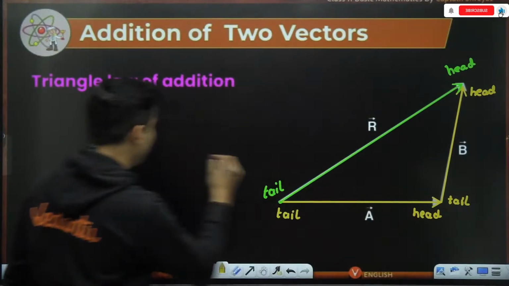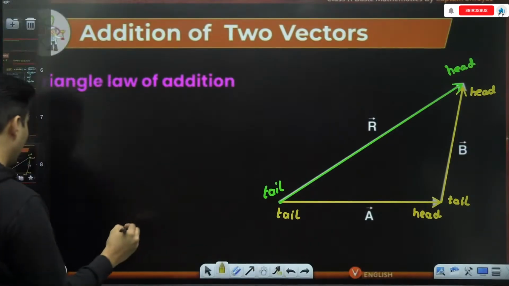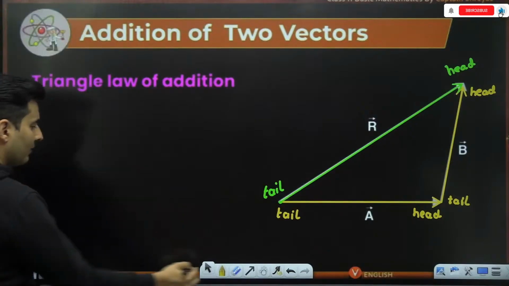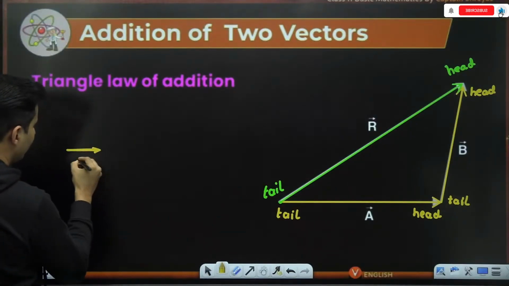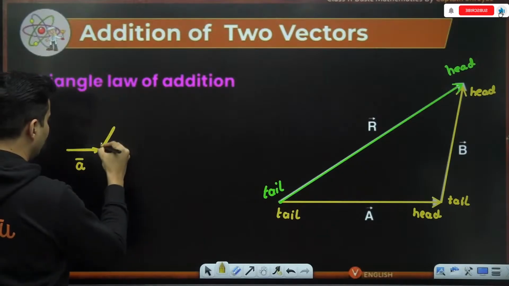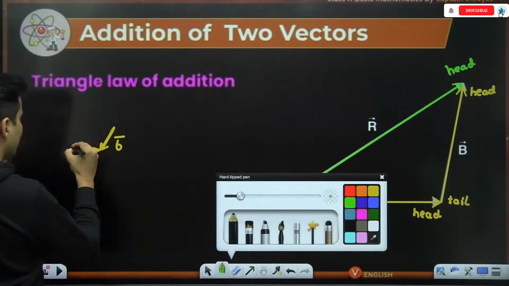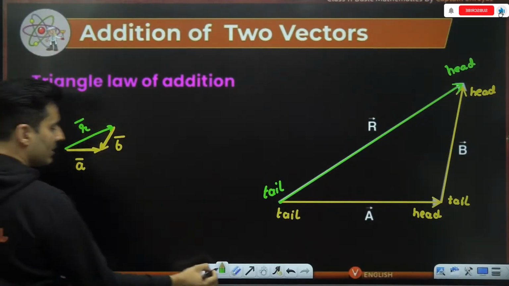Please do not add by triangle methods like these, which are the incorrect ways of adding via the triangle method. For example, if I put vector A over here and then I put vector B over here, this is definitely not correct. And then I say, okay, this is my resultant vector. Wrong.